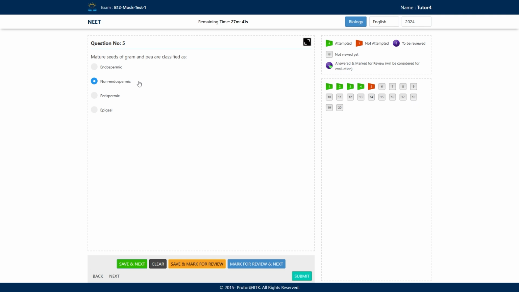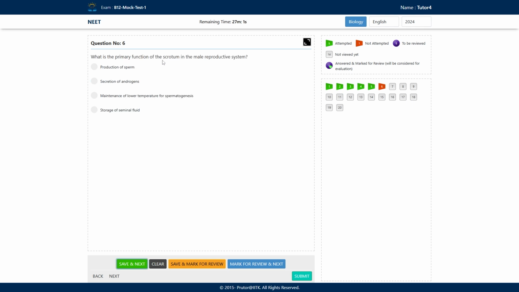In epigeal germination, the cotyledons emerge above the soil because there is a rapid elongation of the hypocotyl. This is known as epigeal germination. And gram and pea are both non-endospermic seeds.